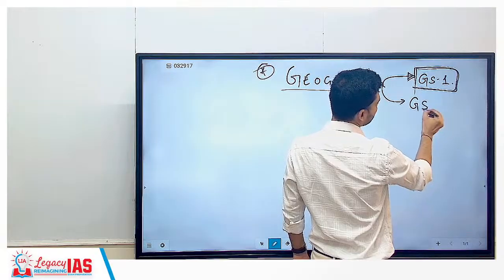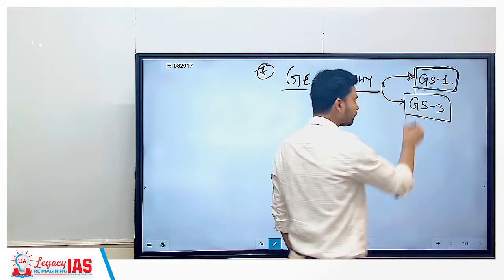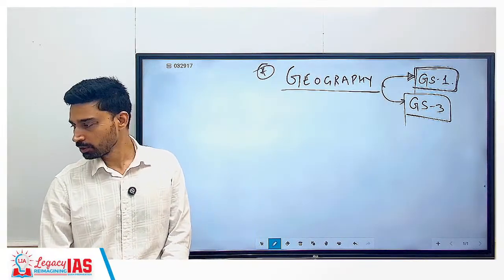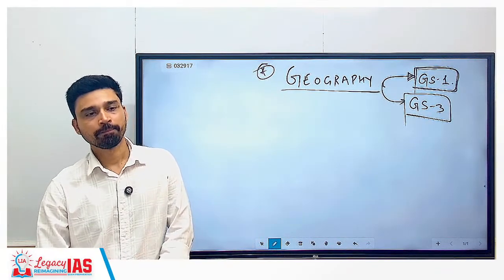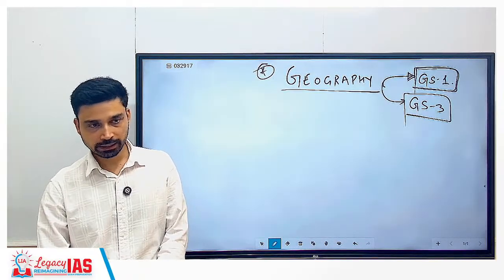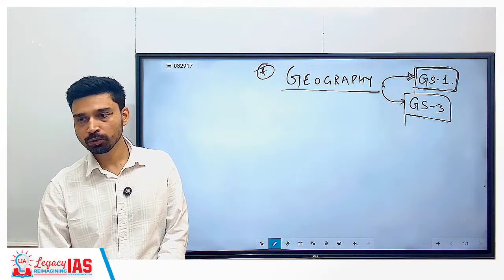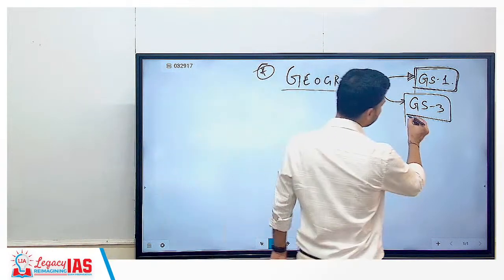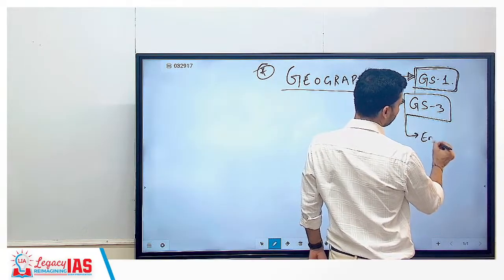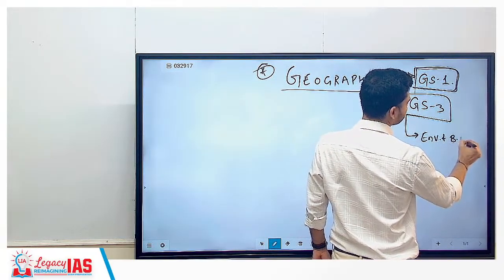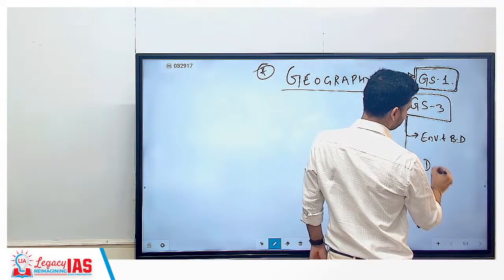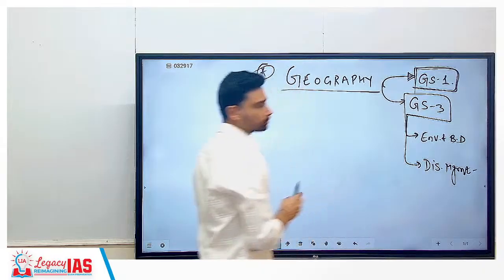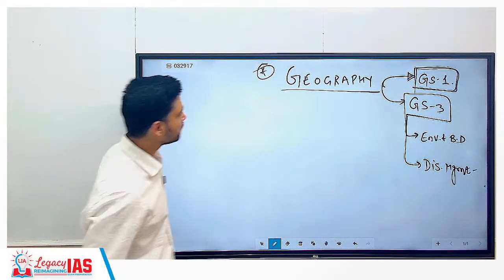Similarly, it is also interlinked with the other paper, that is general studies 3, or GS3 as such. In GS3, what do you have? Environment and biodiversity, directly linked with geography. Apart from that, also what do we have? Disaster management. Clear? So that's the significance.